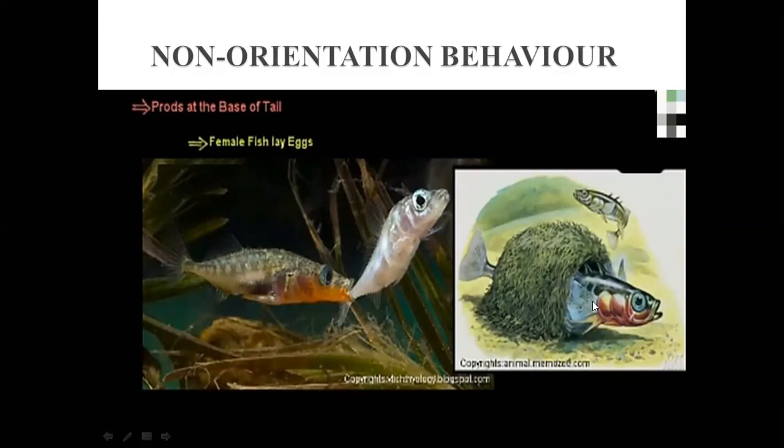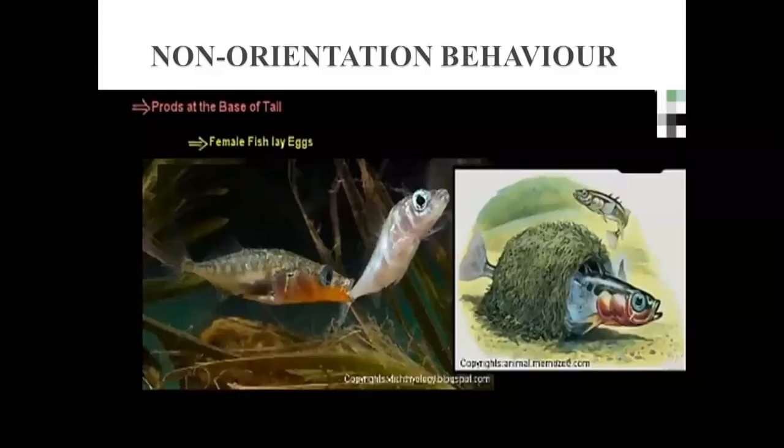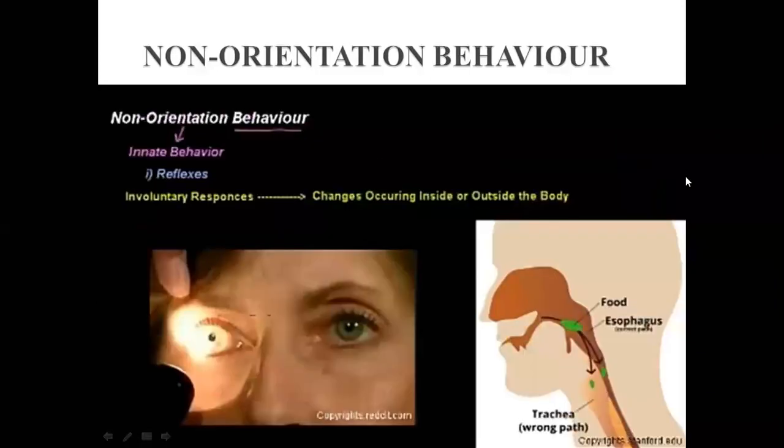Then the female comes out. After that, the male sprays its sperm over the eggs, and they get fertilized. So this behavior for the breeding process shown by the stickleback fish is also an example of non-orientation behavior.